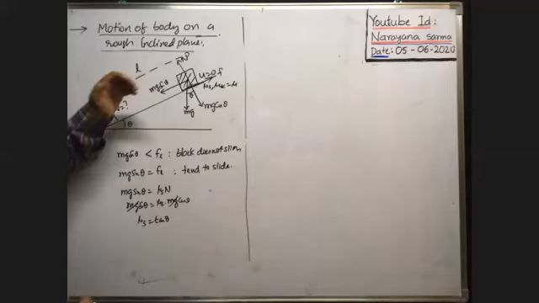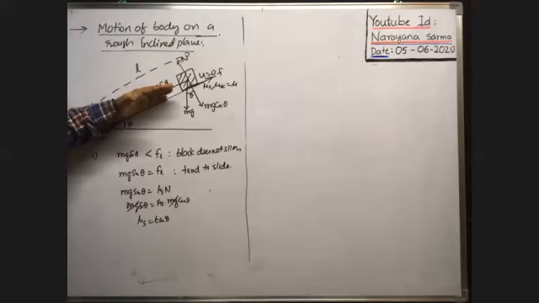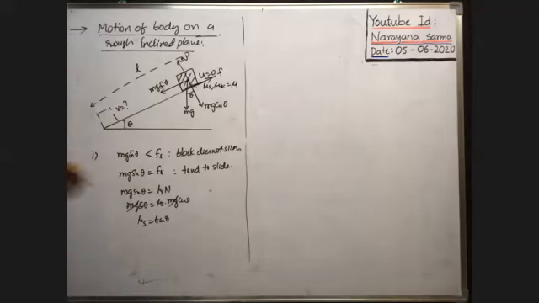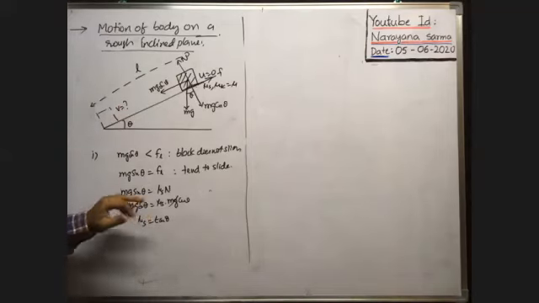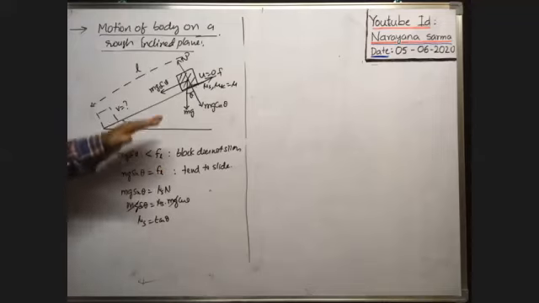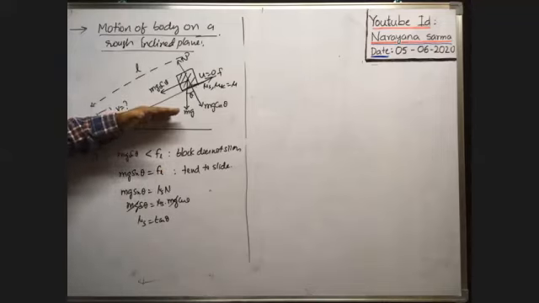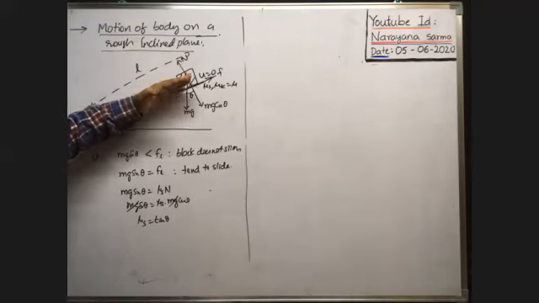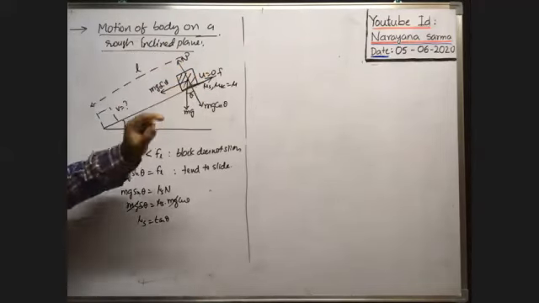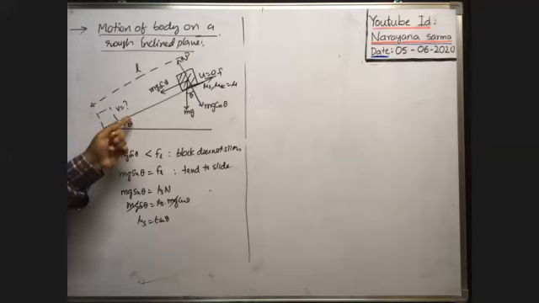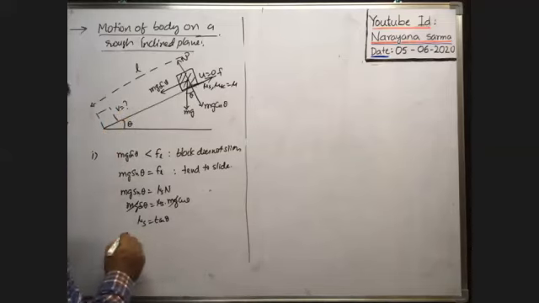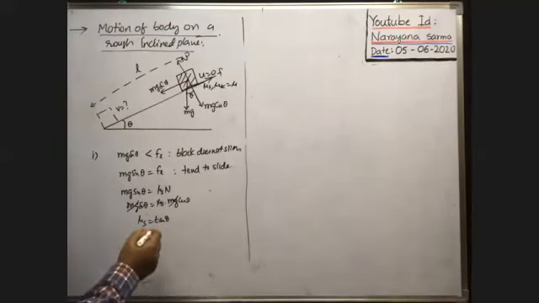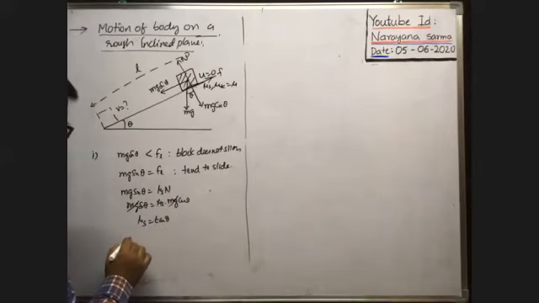Whenever the angle of inclination theta is less than this particular angle, mg sin theta is less than fl, and the block does not slide. If you slowly increase the angle of inclination, mg sin theta gradually increases, and at one particular angle the mg sin theta balances the limiting friction. At that time the body tends to slide. Whatever the angle of inclination at that time, that is called the angle of repose.